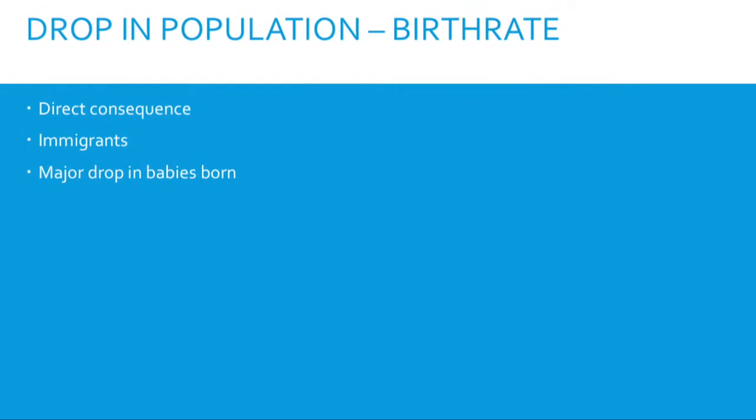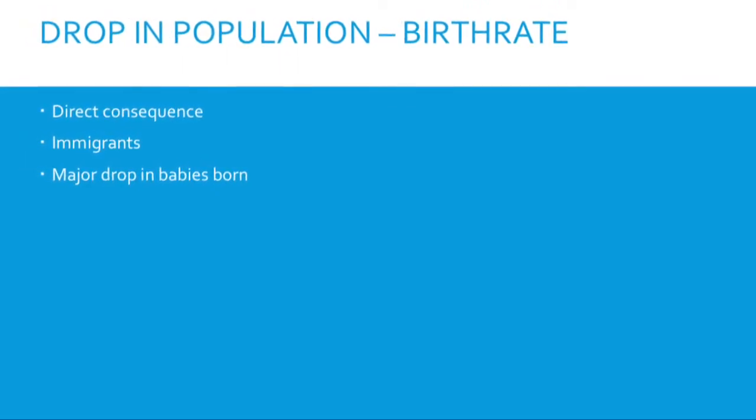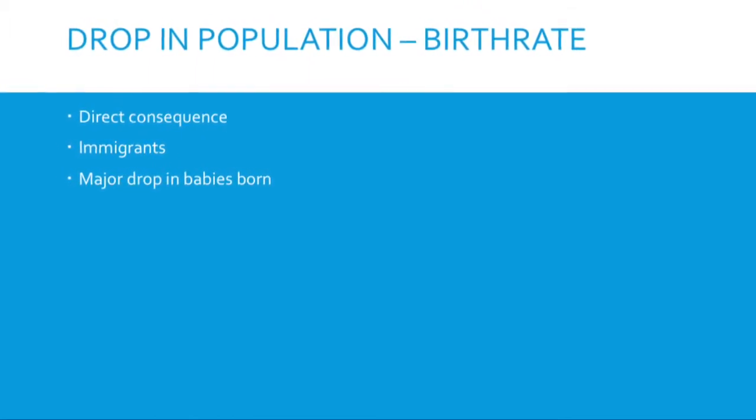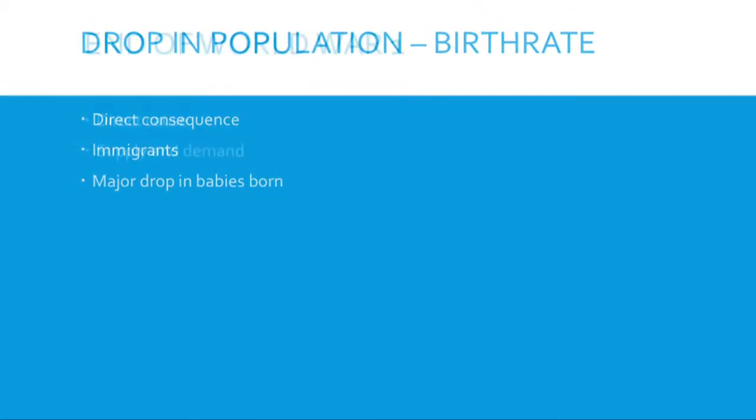Drop in population and birth rate. The population dropped very rapidly along with the birth rate in Canada. Canada's birth rate dropped from 13.1 to only 9.7 births per year.